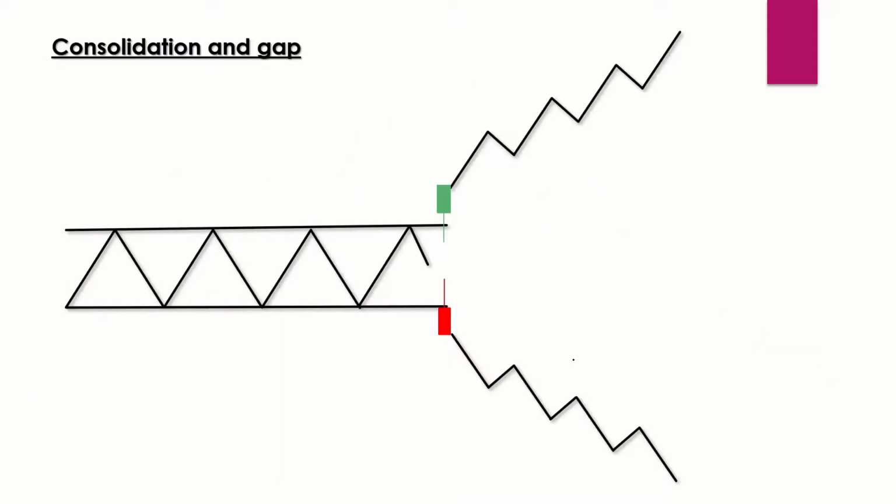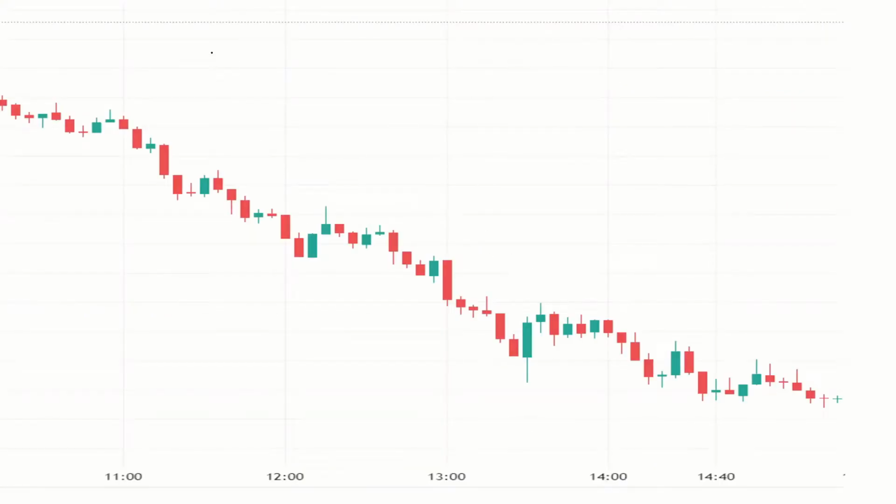For example, let's see, this is the consolidation in the market. After consolidation, if the market opens gap up with a bullish candle, then you may see an uptrend like this. And if the market opens gap down with a bearish candle, then you may see a downtrend like this. These little gaps are nothing but the indication of trending day. This is the example of trending day. Here, the market opens at one end and closes on another end.